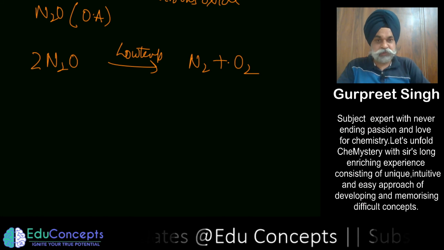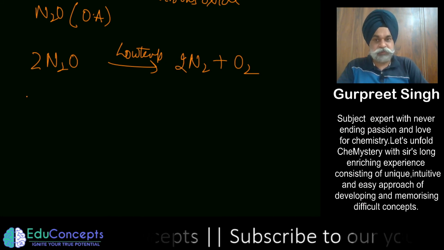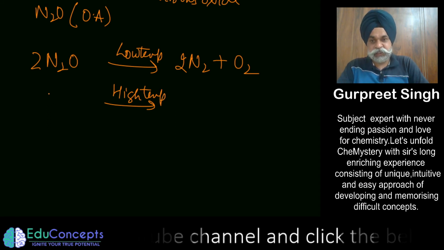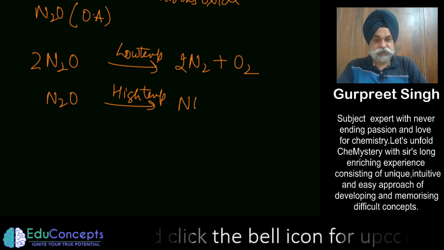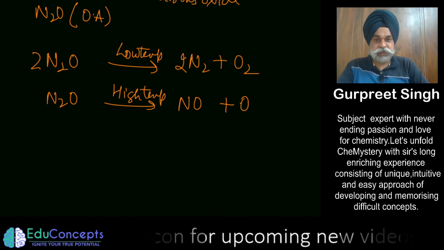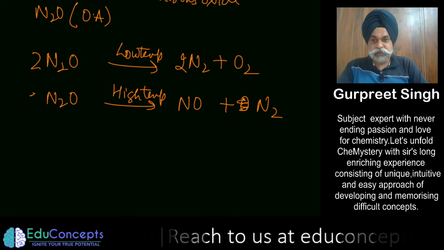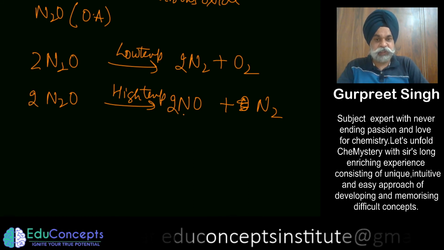If I place a 2 here, this would become 2. And at a little higher temperature, it forms nitric oxide plus N2.